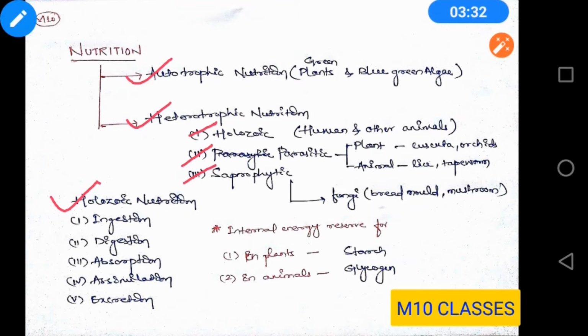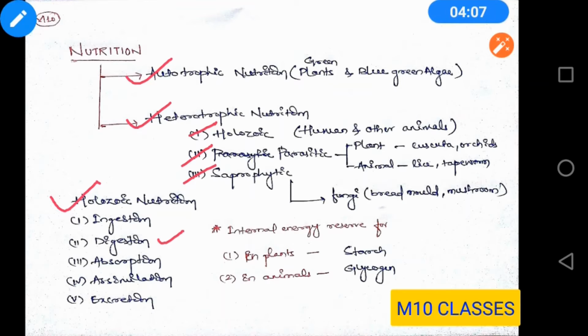It is ingestion, digestion, absorption, assimilation, and excretion. Here we are going to read it in detail when we read about nutrition in human beings. So what is ingestion? Ingestion means you have to engulf the complex food within your body. Then comes digestion. Digestion means you are breaking down these complex molecules inside your body with the help of enzymes, and that is nothing but digestion.